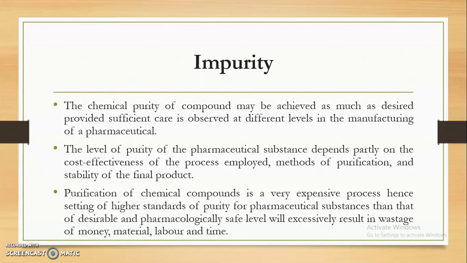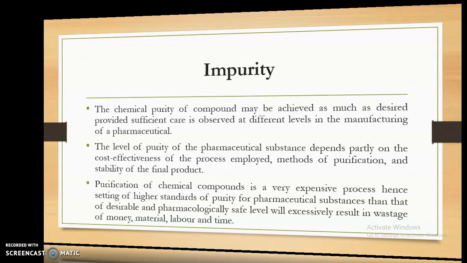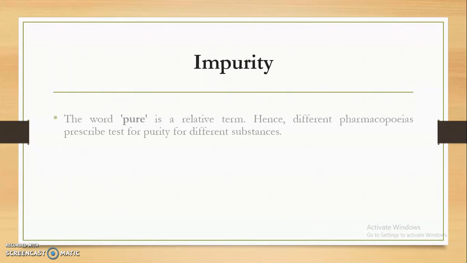So as purification of a chemical compound is very expensive, if the desired purity is 90%, and we don't have any problem with that 90% purity, then there is no point in going towards achieving 95% purity, because that will result in the wastage of money, material, labor, as well as time.